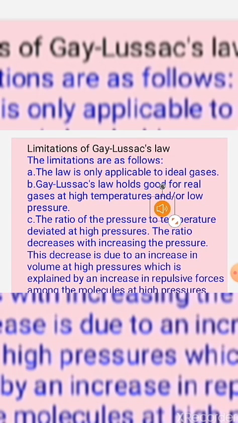Gay-Lussac's law says that the pressure of a fixed mass of gas is directly proportional to temperature if volume is kept constant. It also has some limitations, same as Charles' law. It is applicable only for ideal gases. It holds good at high temperature and low pressure. And again at high pressure, there is no linear relationship between pressure and temperature, for the same reason: the repulsive force between the particles.